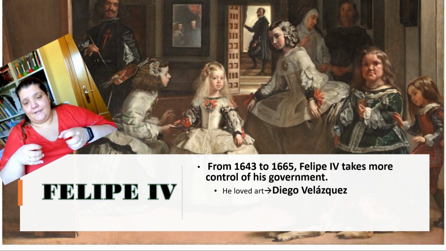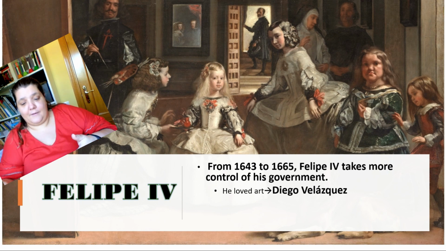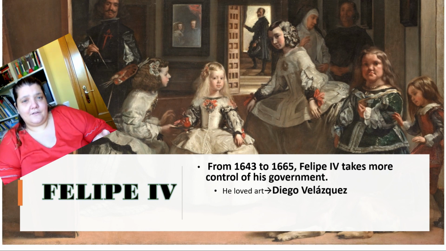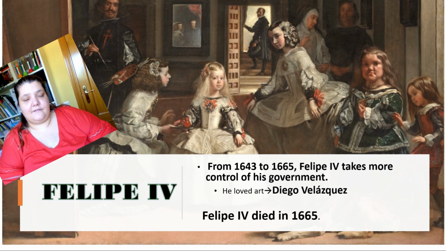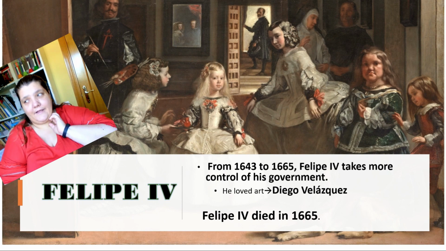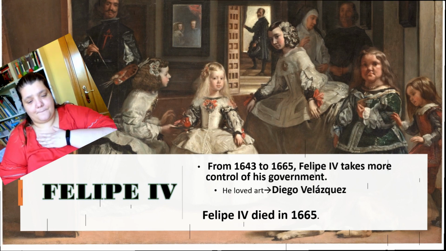He also had court painters like Diego Velázquez, who was painting for the court. Velázquez made some pictures of the king, like, for example, Las Meninas. Felipe IV died in 1665, and his son, Carlos II, became the king.